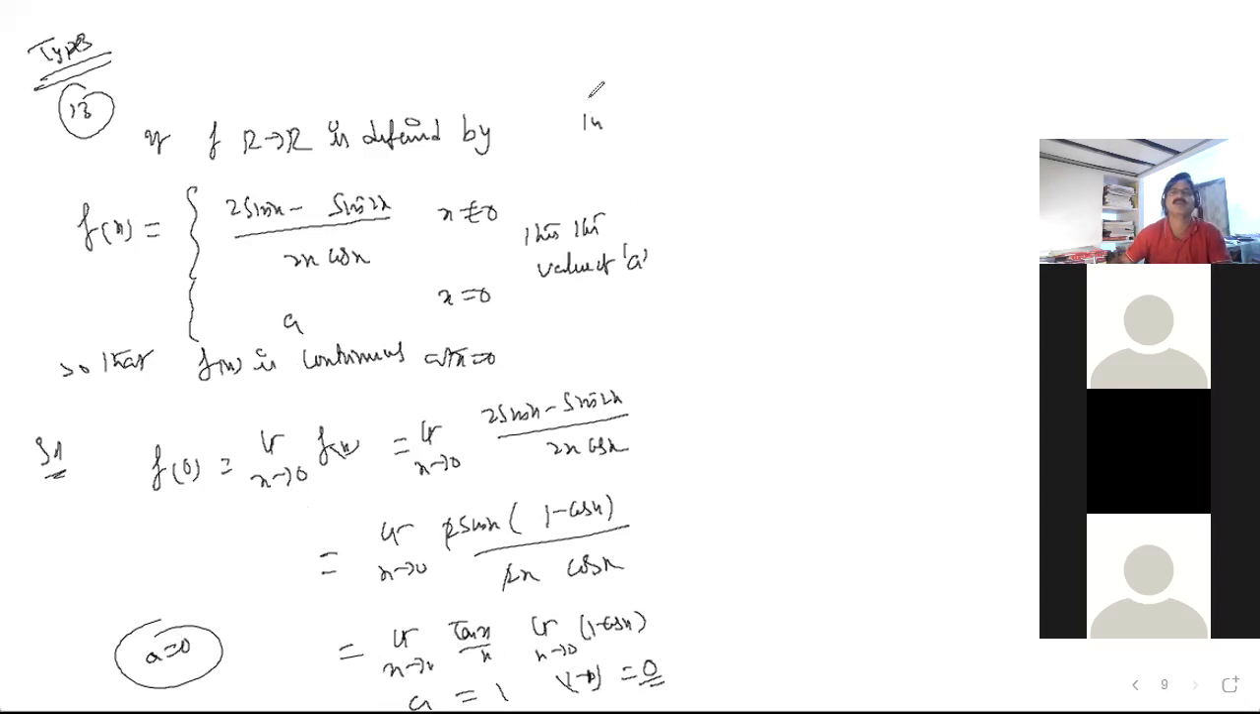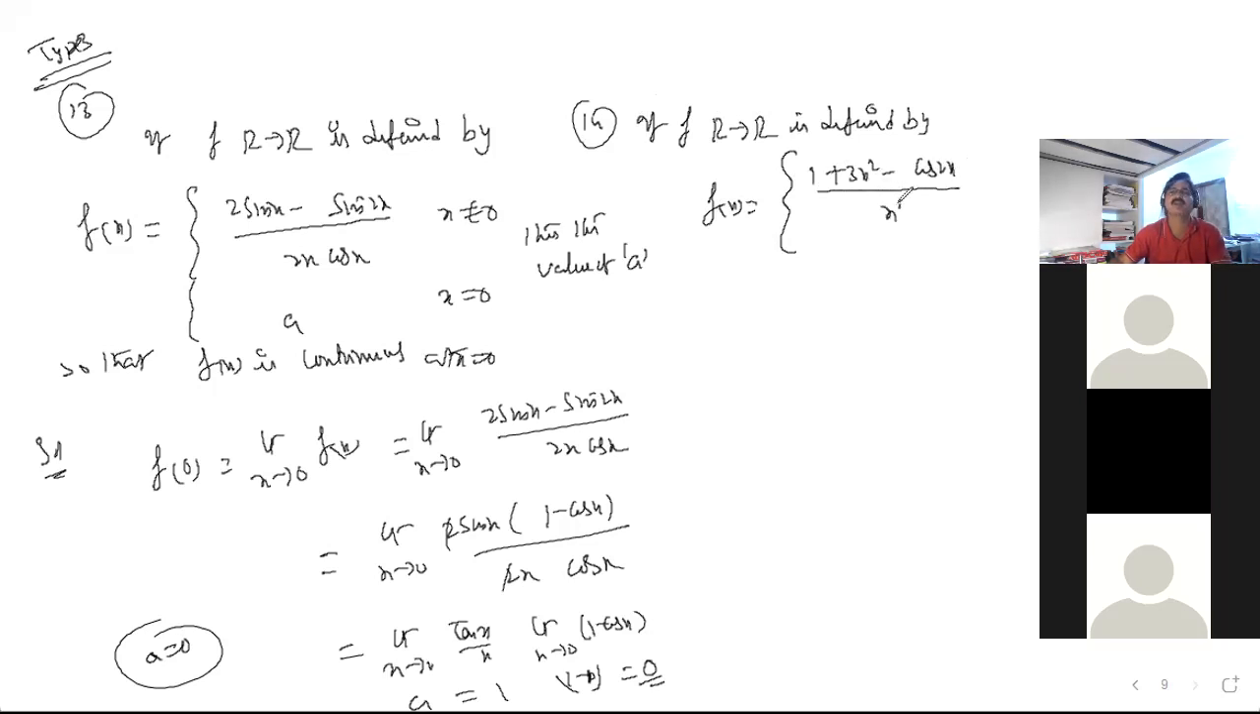And write one more question, the 14th one. See, if f from R to R is defined by f of x equals 1 plus 3x square minus cos 2x divided by x square, for x not equal to 0, and k for x equal to 0, and f is continuous at x equal to 0. Then k is equal to what?